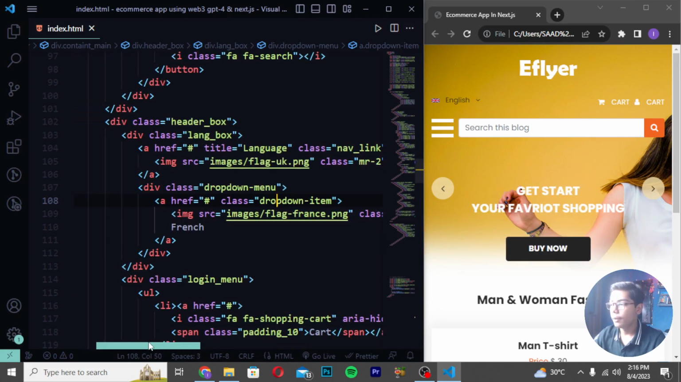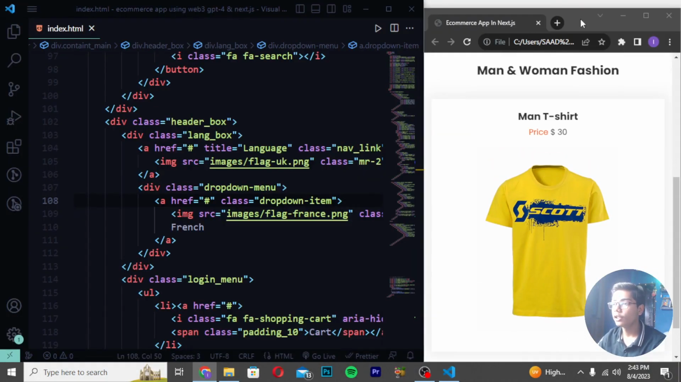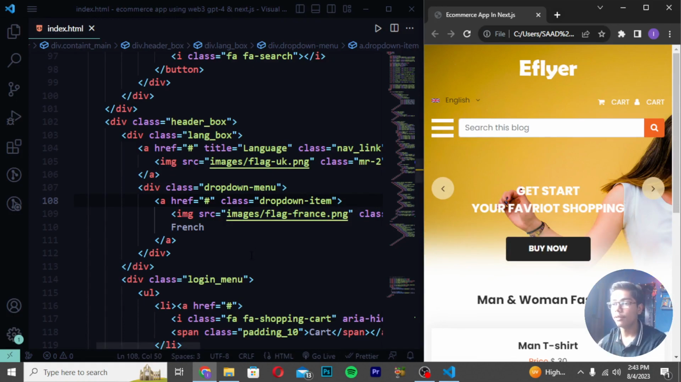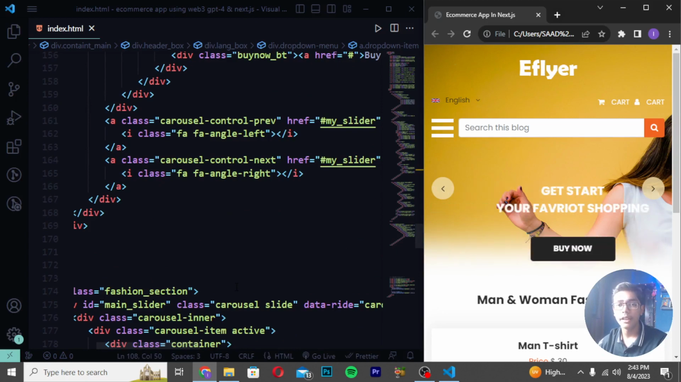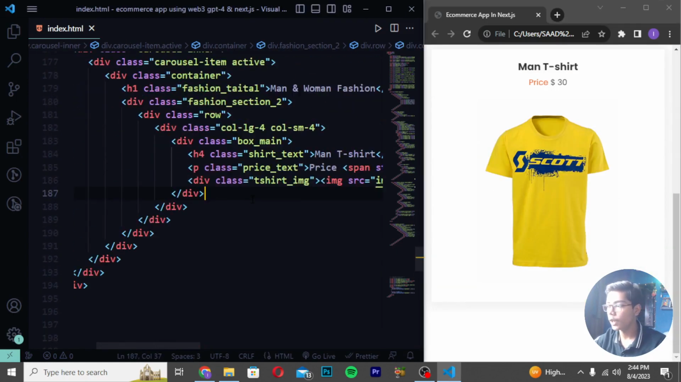Then we have defined the image tag in this, which is images and flag UK. Here if I show you, you can see we have done till here, and we are getting all that stuff. Now we are moving down to create some other things, that means some other products in this amazing e-commerce app. For that we have to move down after the image tag which we have created.